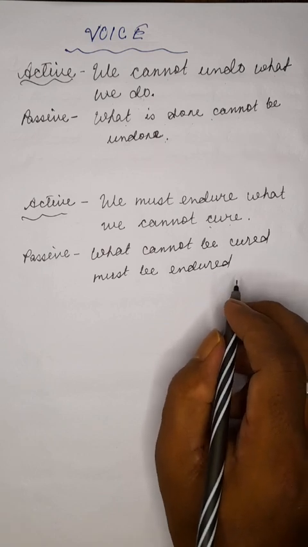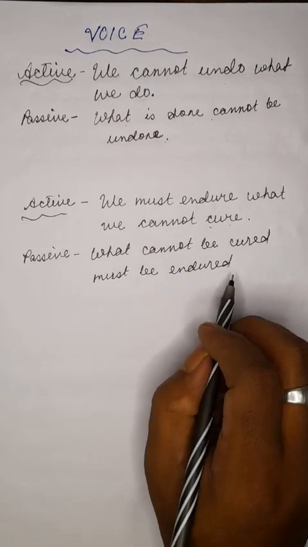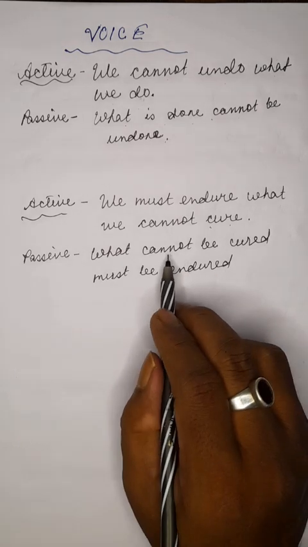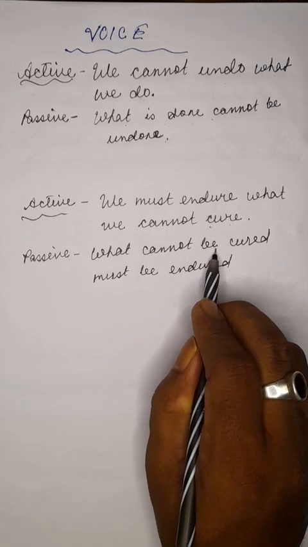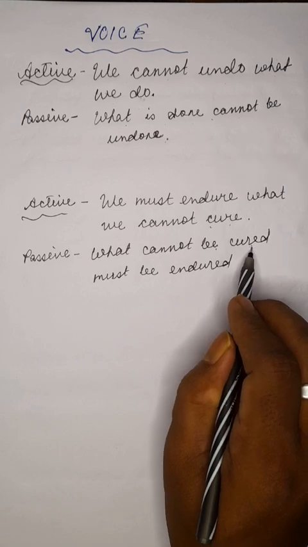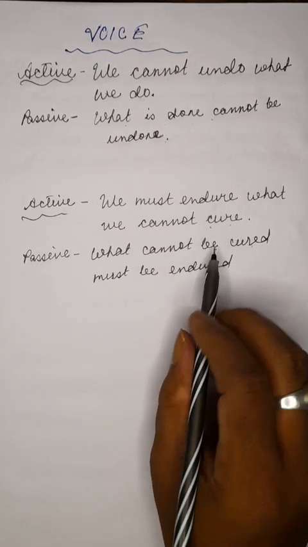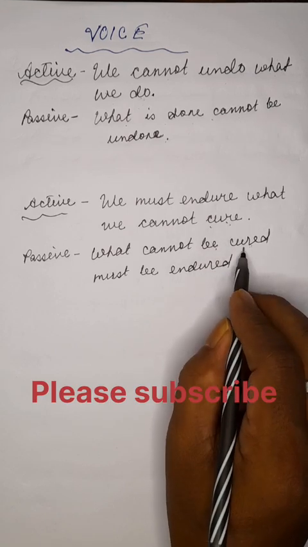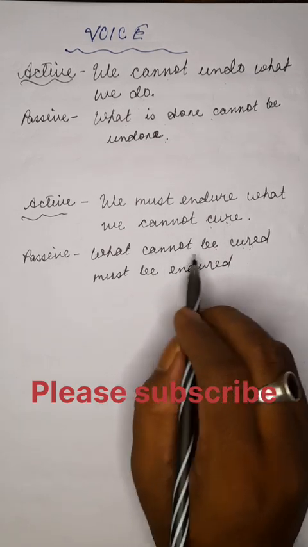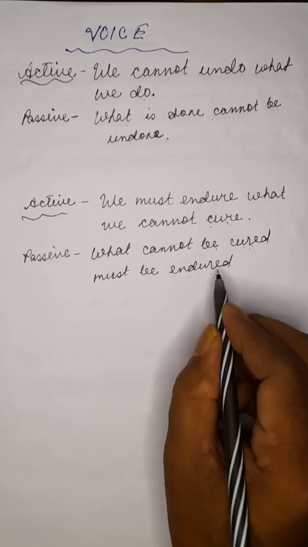In this sentence also, "by us" is not repeated. What cannot be cured must be endured. This "cannot" is the auxiliary verb, and it's followed by "be", and this "cured" is the past participle form of the verb "cure". This is the verb cure, and its participle form is cured. So what cannot be cured must be endured. So the main verb is endured.